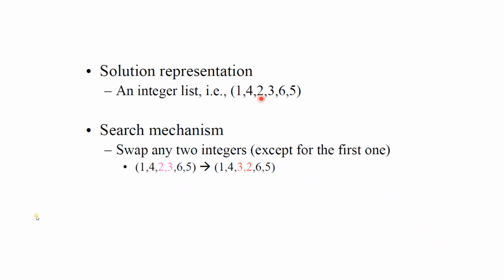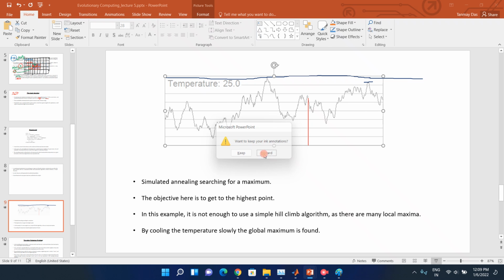Suppose this is the solution representation. Suppose the integers are 1, 4, 2, 3, 6, 5. Then we can swap 2, 3 with 3, 2. So we are swapping any two terms in between, and by swapping like this, after a certain number of iterations we will find that we have reached the best solution, the path through which we will get the minimum traveling cost.